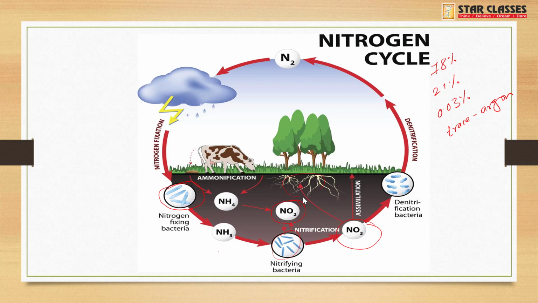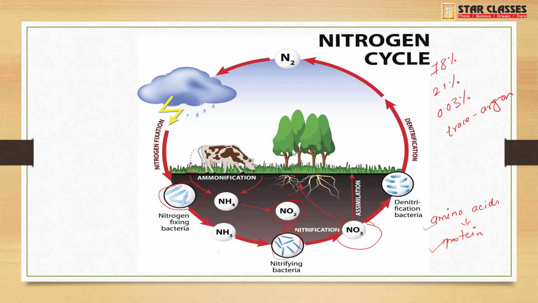With the help of this nitrogen, they make amino acids, and amino acids are the building blocks of protein. So if there is no nitrogen, plants will not be able to make amino acids, and if no amino acids, no protein will be made by the plant, and even we will not get any protein when we eat plants. So this is again taken up by the plants.